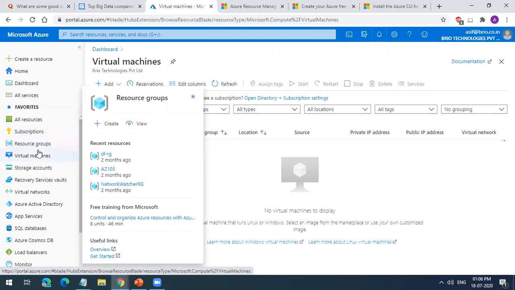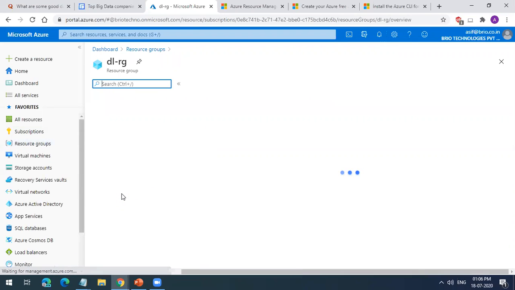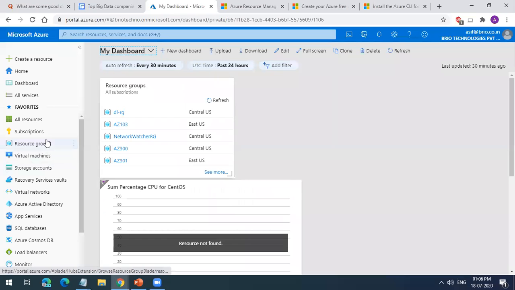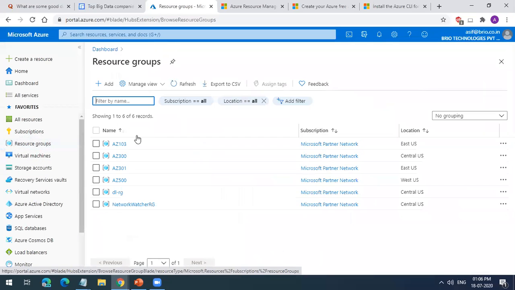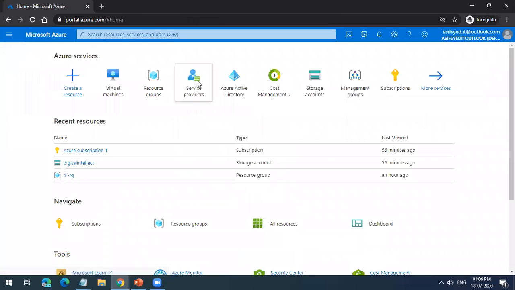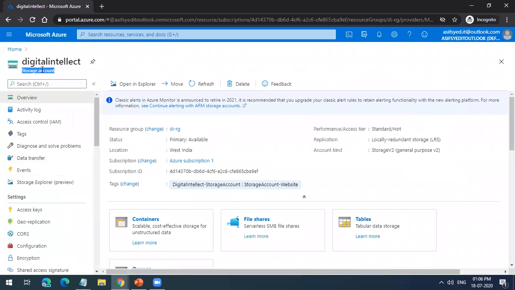So you go to that resource, whatever resource you want them to access. I'll go here. I don't know whether I have any resource here. Okay, I have a sync service running. I have a file share running here. I will not change that. Okay, I'll go here. I have the site. I go here to the resource. This is a resource storage account.